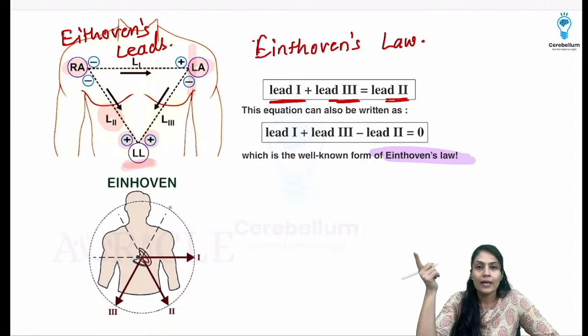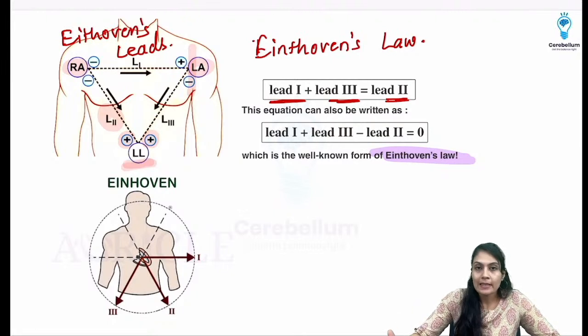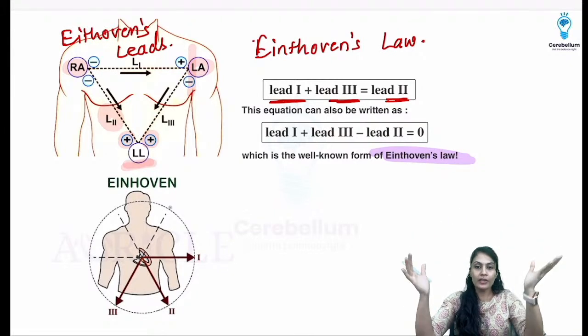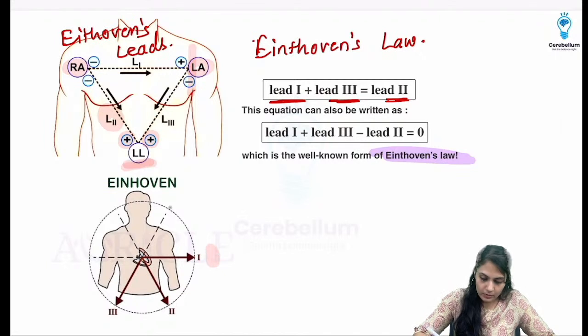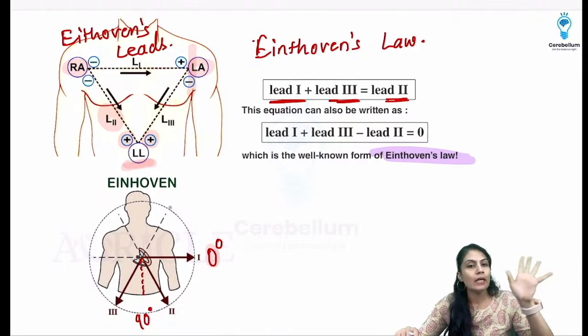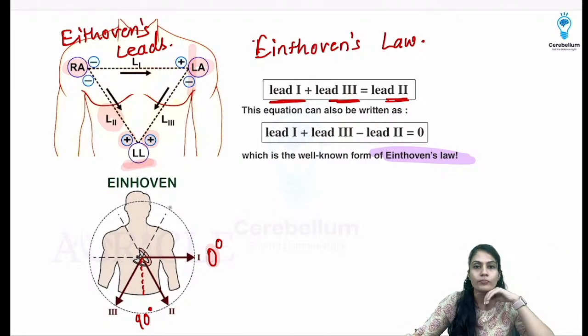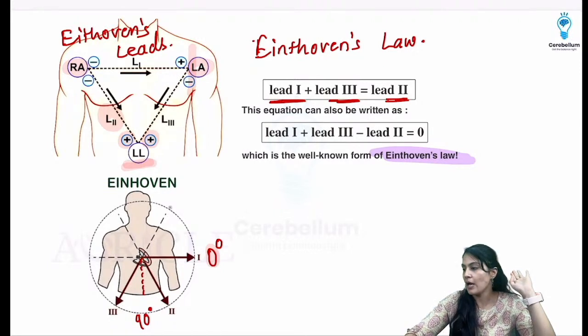And if you take the 360-degree angle, because we are attaching the 12 leads in that way and covering the 360 degrees, then the 0 degree will be taken as lead 1, and somewhere here it will be 90 degree. More than 90 degree, around 110 to 120, we do have lead 3, and around 60 degree we do have lead 2, right? And I'll not discuss the cardiac axis because we don't have time.